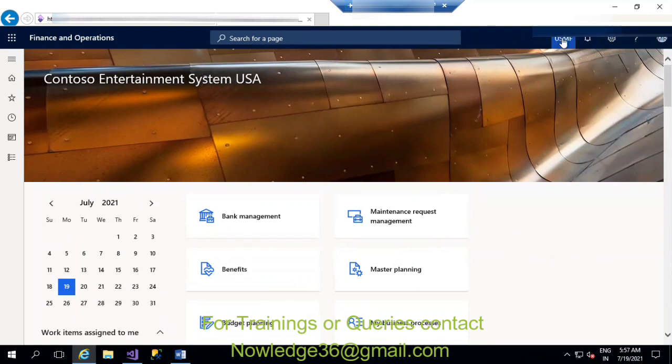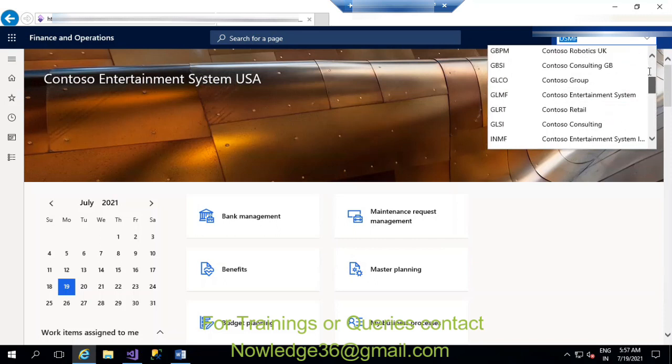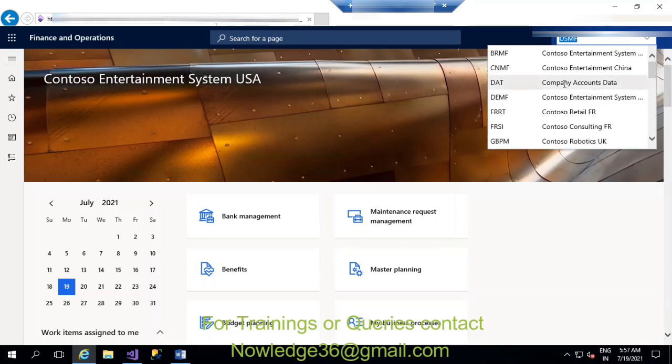And here this USMF, you can change your company accordingly. These are called legal entities. So if you're working with some other company, you can change that company here, okay. If you're working with the DAT company, you can just click on the DAT company and change your company.